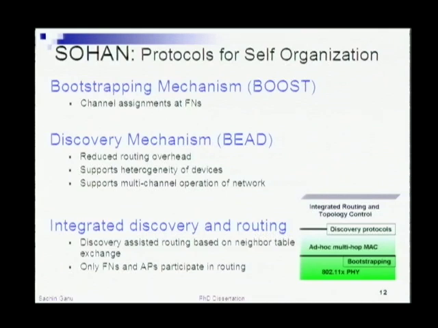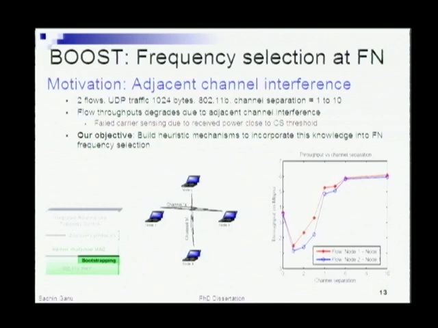And as I mentioned before, considering that you have a heterogeneity of devices, the problem is, once all of these devices have come up in the desired frequencies, how do they organize themselves into topologies, considering that they have different inherent constraints of their own. That's what motivates our discovery protocol, and I'll talk about it. Essentially, we then move on to a more integrated discovery as well as discovery-assisted routing, which works on a subset of links provided by discovery.